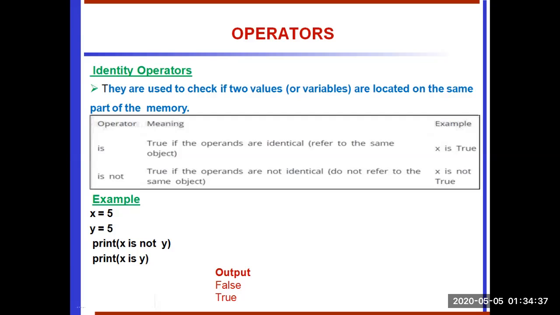See the example, x equal to 5, y equal to 5. The x and y values are the same, so if we use x is y, meaning both are the same, it is going to say true. If we use is not, it says false. Here, suppose x value 5, y value 6: x is not y means that statement says true, and the second statement, x is y, says false. So depending upon our needs, we have to use the identity operator.